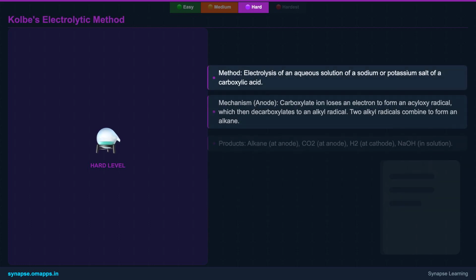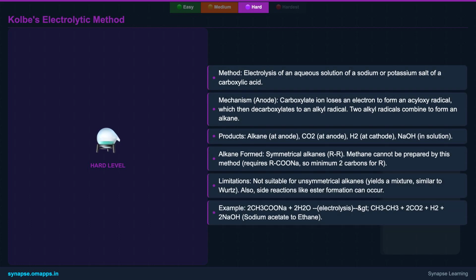Another notable method for alkane preparation, particularly for symmetrical alkanes, is Kolbe's electrolytic method. This process involves the electrolysis of an aqueous solution of a sodium or potassium salt of a carboxylic acid. At the anode, the carboxylate ion loses an electron, forming an acyloxy radical, which then quickly decarboxylates to produce an alkyl radical. Two of these alkyl radicals then combine to form a symmetrical alkane.